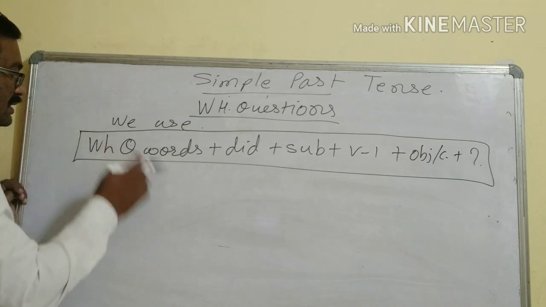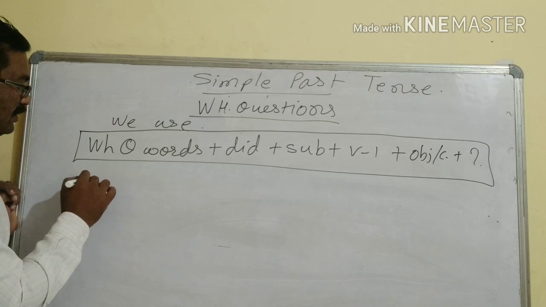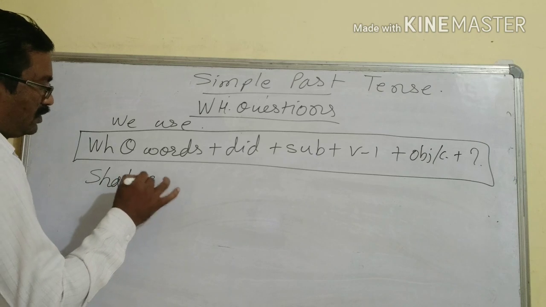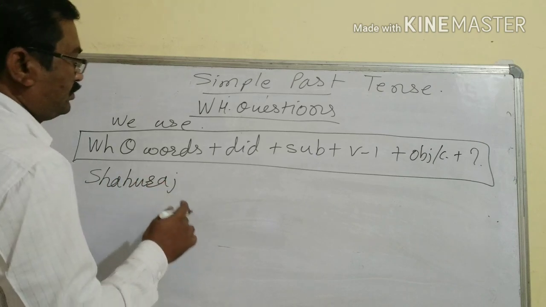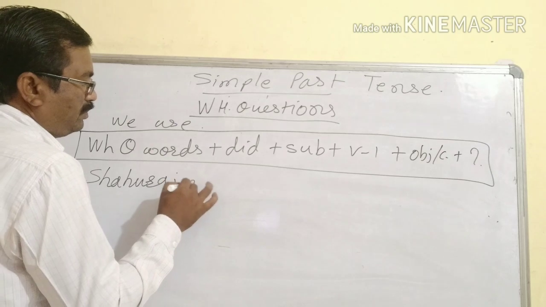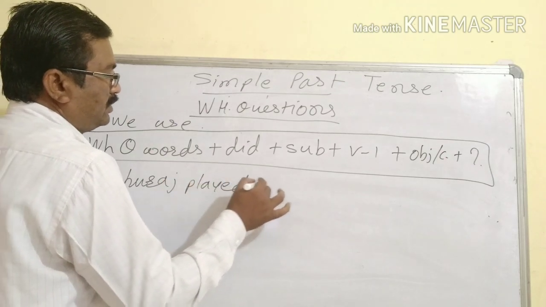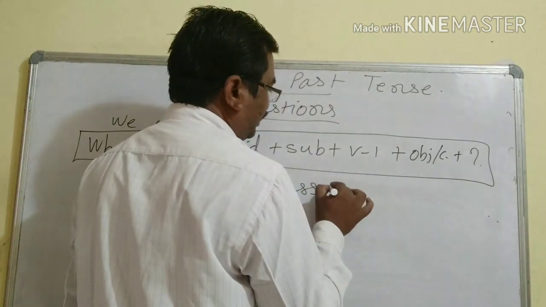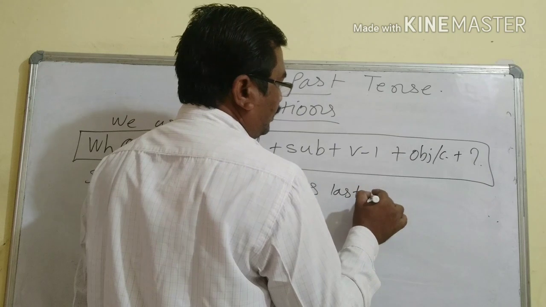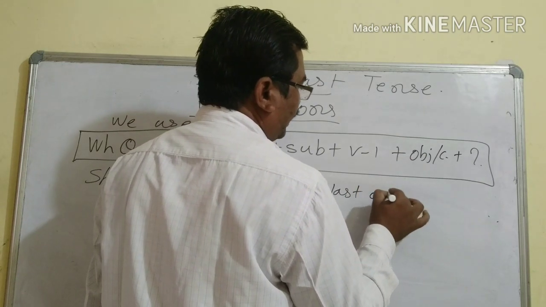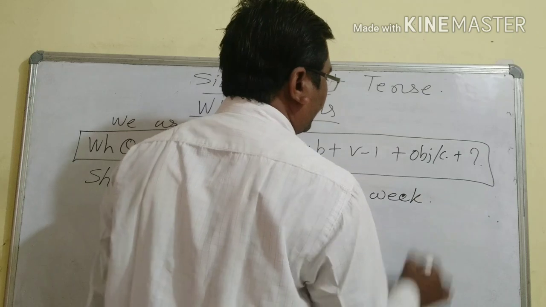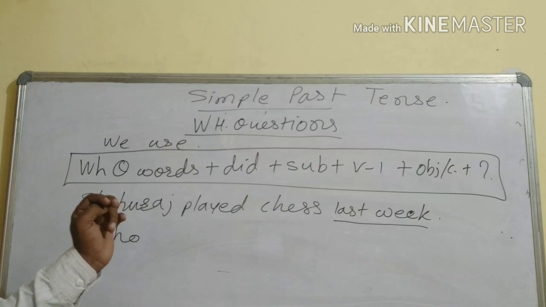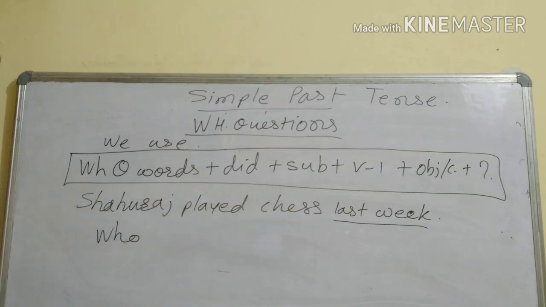I will give you after this chapter again. Just see here. One statement is there. Shahuraj played chess last week. Okay, last week. Suppose one statement is there. Shahuraj played. So this statement was going on. Shahuraj played chess last week.